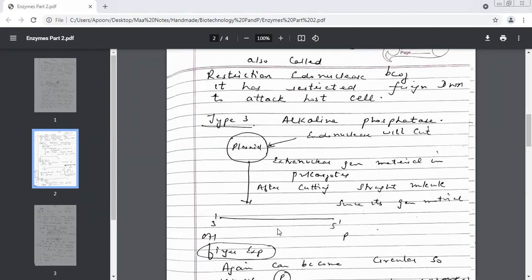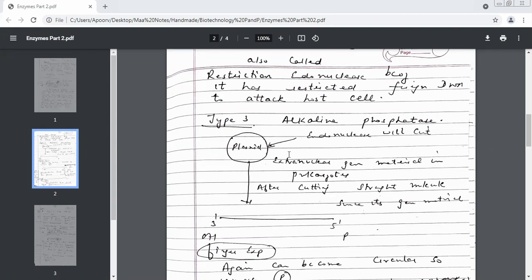Done? Yes, ma'am. You're getting something like a straight line, a linear structure. What structure are you getting after opening it? Linear structure, something like a line. If you have not understood, I will tell somebody to switch on the camera and show it to you. But if you have understood, we can proceed. Something like a line, this is known as a linear structure.